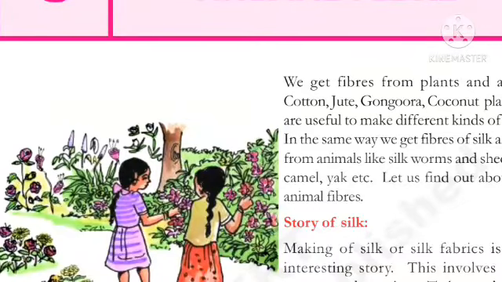Fiber means a small thread-like structure. These fibers are obtained from animals, so these are called animal fibers. This is the topic. Okay.